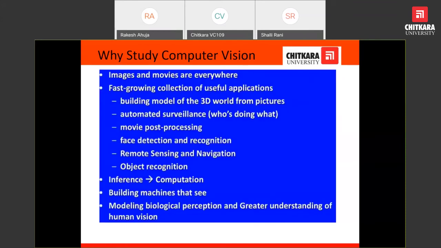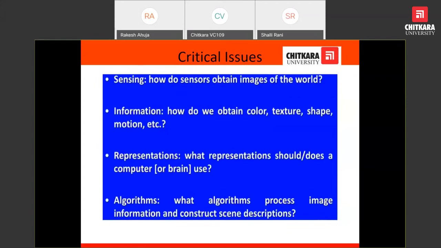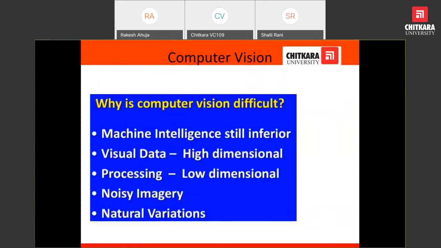Why do we study computer vision? There are reasons that we will be discussing. Now we can look at why computer vision is difficult. The very first point is that machine intelligence is still inferior to the human brain. Humans can predict, analyze, visualize and understand things better than machines, even today.